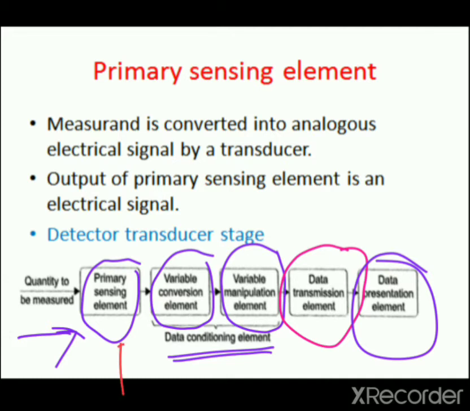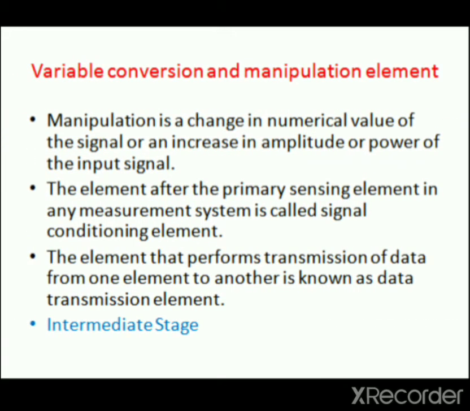So this first block is the primary sensing element, and it is the first stage, called the detector transducer stage. Now the next stage is the intermediate stage. It consists of two blocks, the variable conversion element and the variable manipulation element. So we will see the variable conversion and manipulation elements.